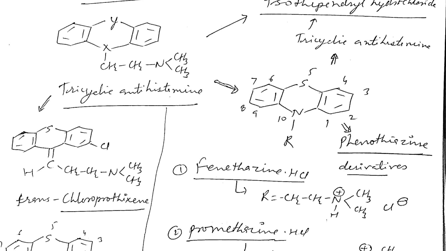Starting with numbering, 1, 2, 3, 4, 5, 6, 7, 8, 9 and 10. The R present at position 10 may be similar to other H1 antagonists.